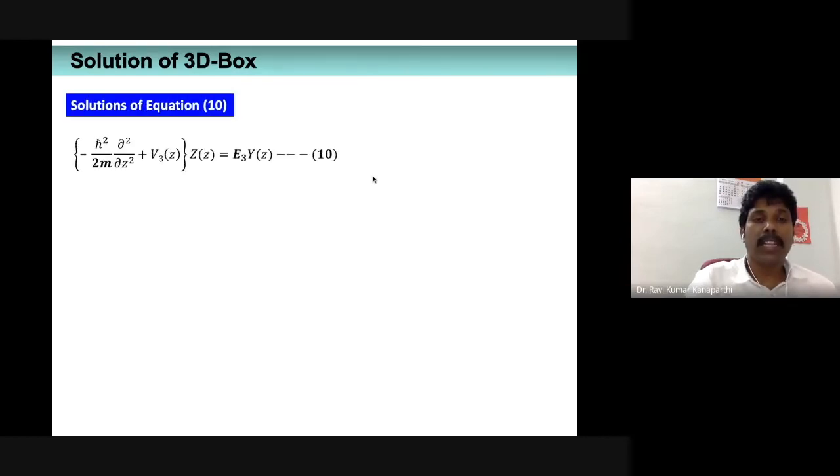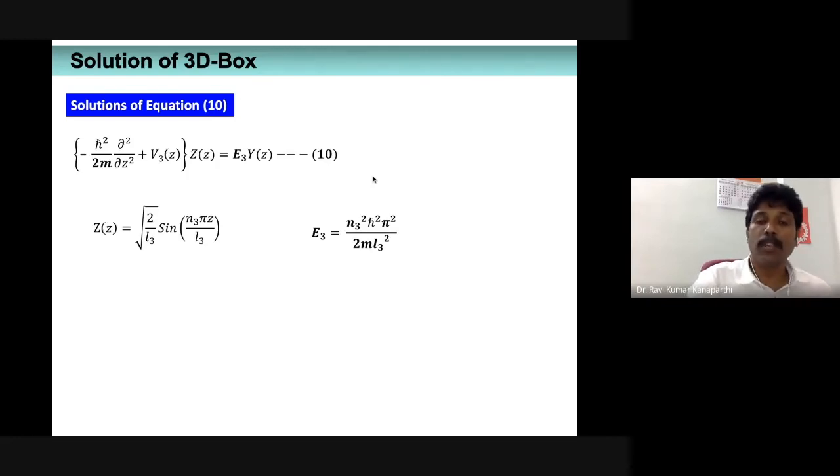And we can extrapolate this particular discussion to the third expression, where we have a z variable, and we can write down the expression for Z of z, that is the wave function. That is nothing but square root of 2 by L3 sine n3 pi z by L3. And the energy expression or the eigenvalue is n3 square h cross square pi square by 2 m L3 square.